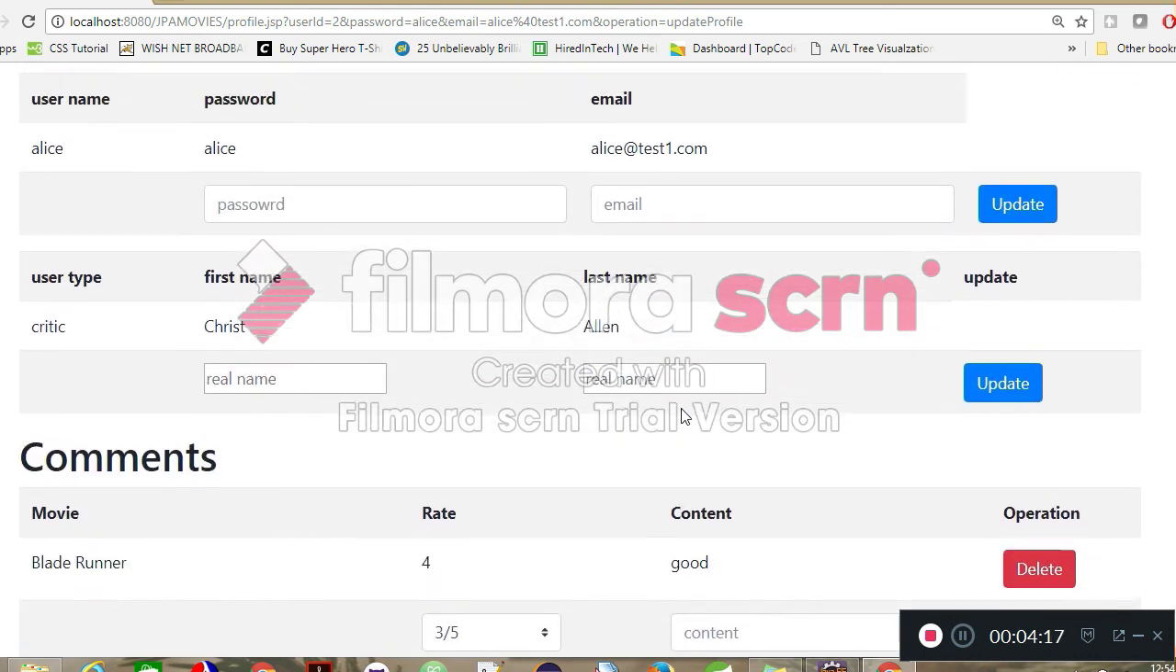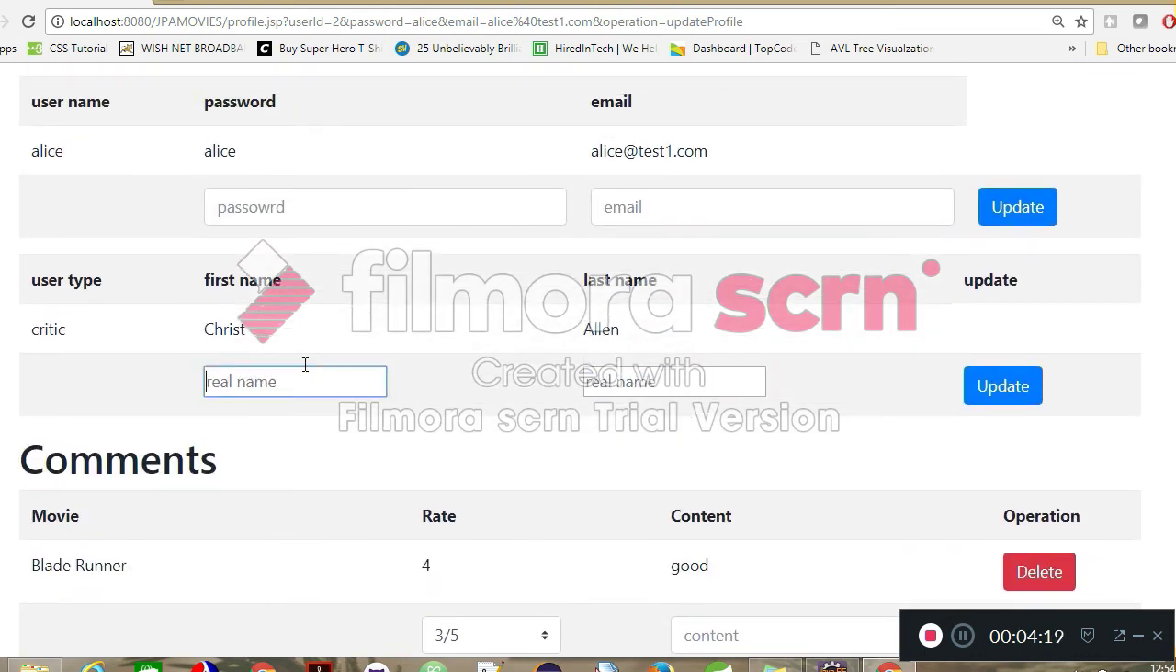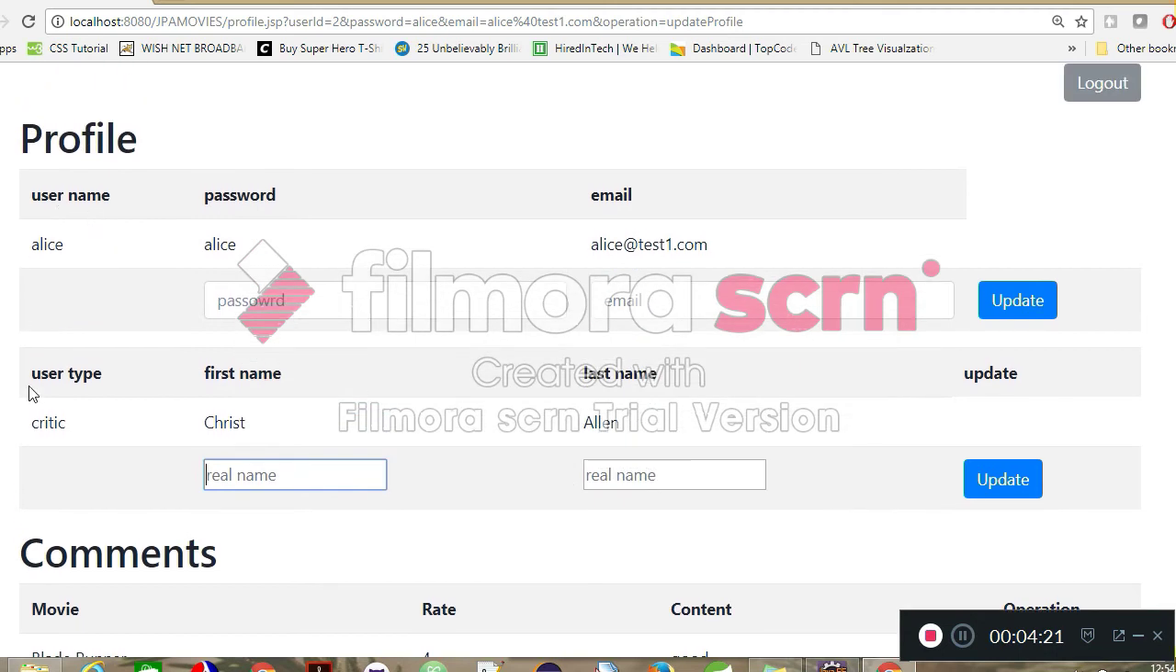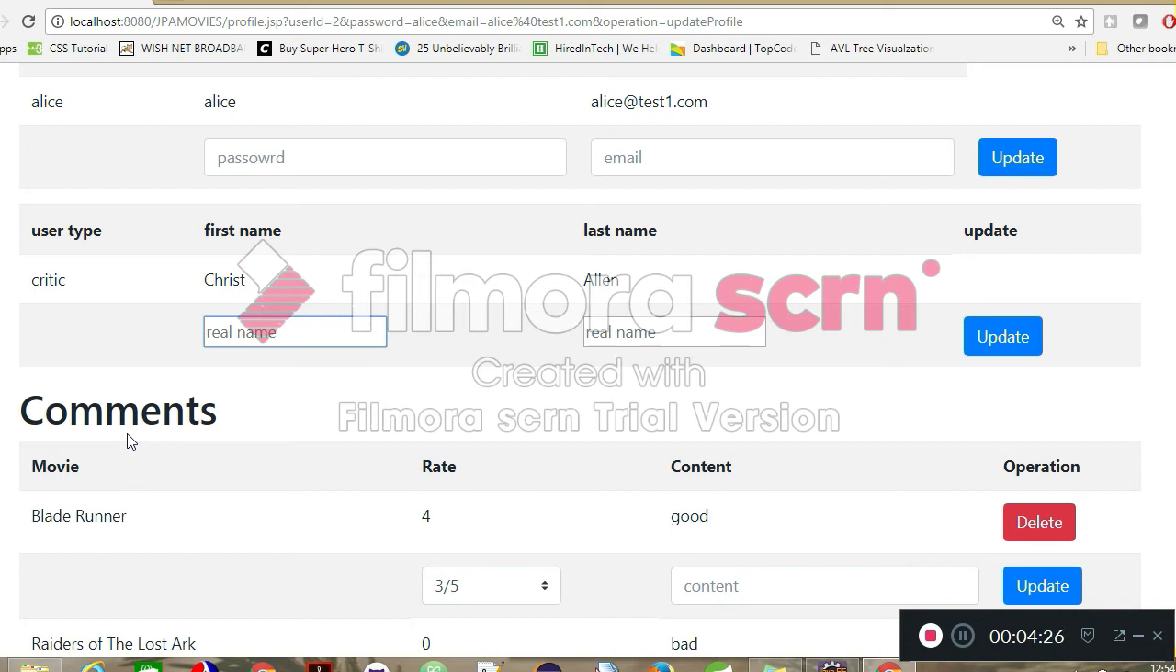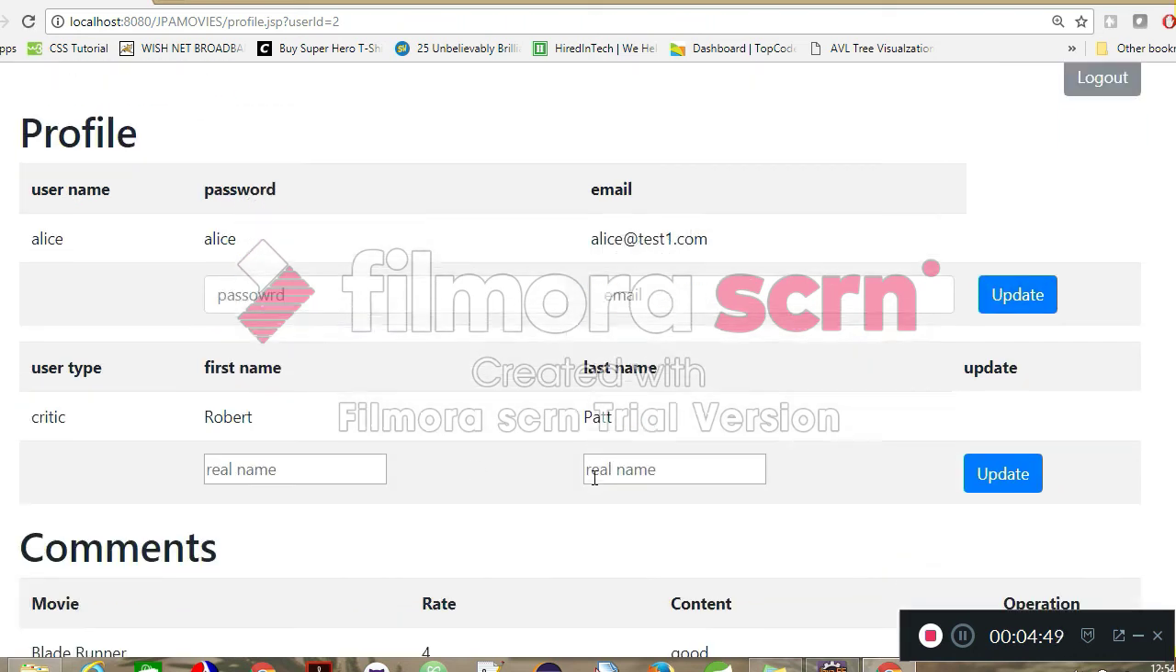Now you can see what kind of a user it is. The user type is critic. So Alice can rate movies based on the professional rating too. Now if you wish to change the critic name, we can do that. Say I wish to make it, I don't know, Robert Bat, and the critic name changes.